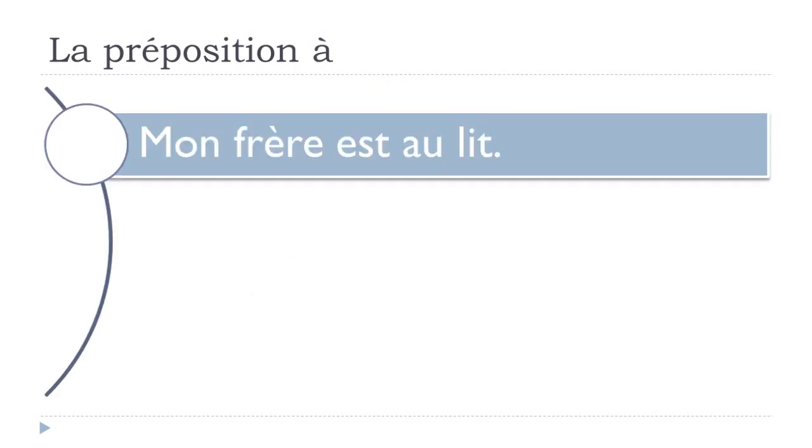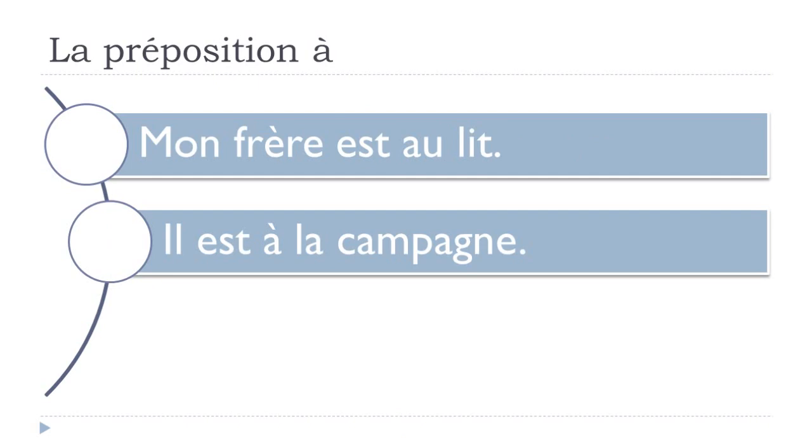So the first one, mon frère est au lit. Mon frère, my brother, is au lit, in bed. Lit is bed. Mon frère est au lit. Second example, il est à la campagne. Campagne, country, countryside. Il est à la campagne. All right, in that case we use this preposition à.